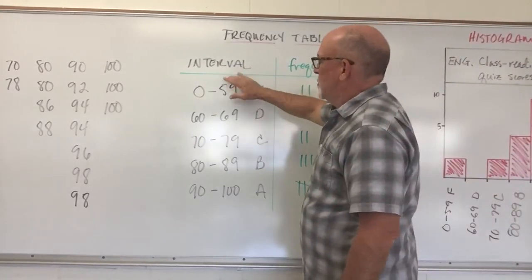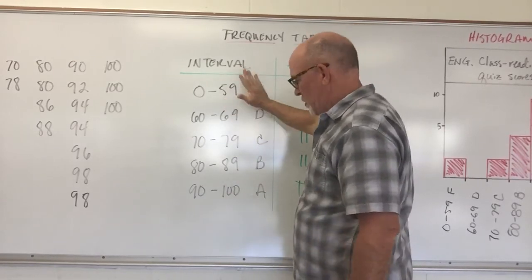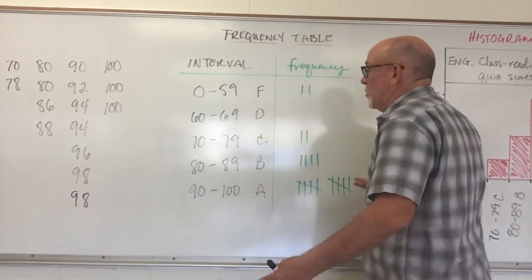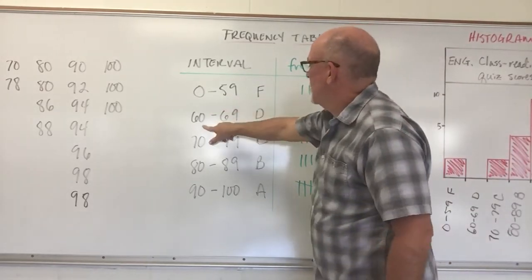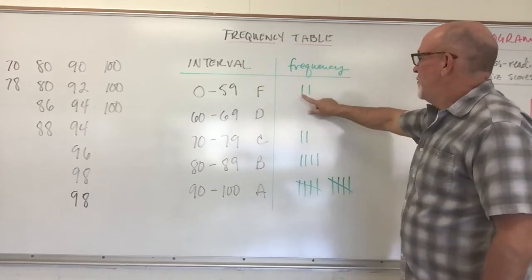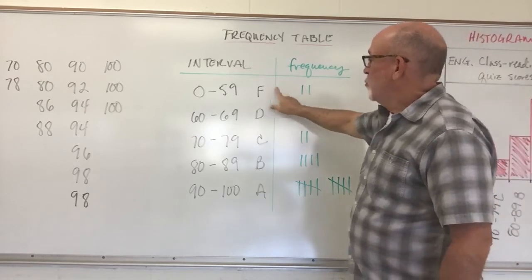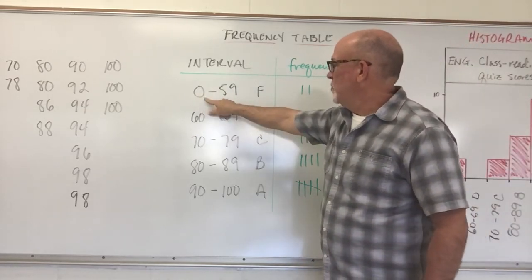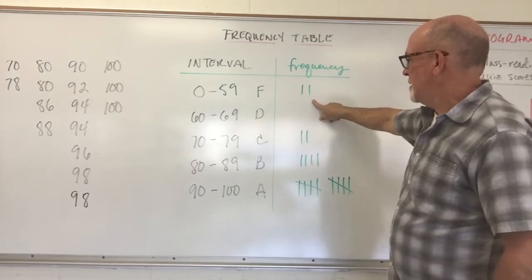So I set intervals and I thought, well, if we're talking scores on reading quizzes, I just use the standard scale for grading. 0 to 59 is an F, 60 to 69 is a D, etc. There was a 46 and a 50. So in the range, or in the interval from 0 to 59, there were 2 that scored in that category.